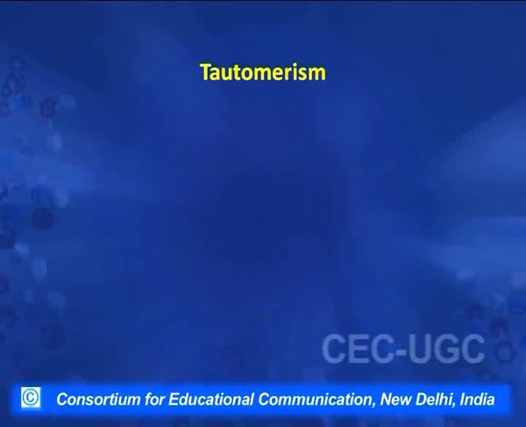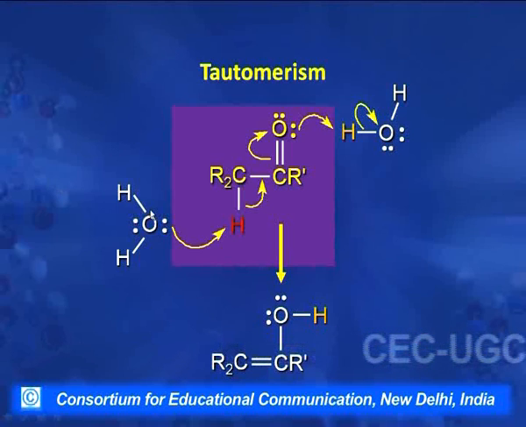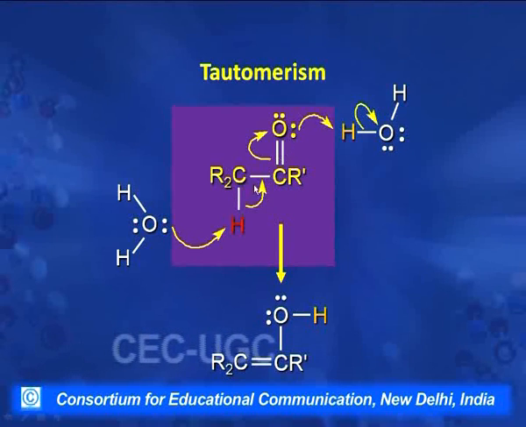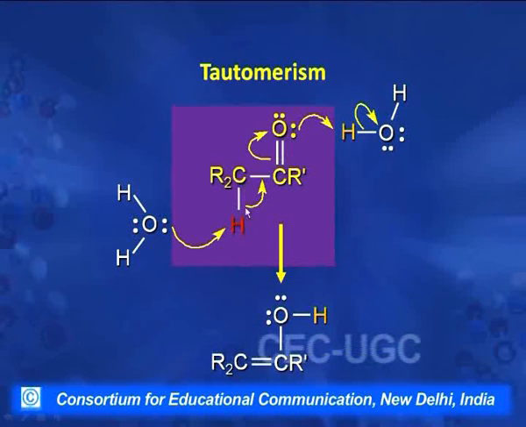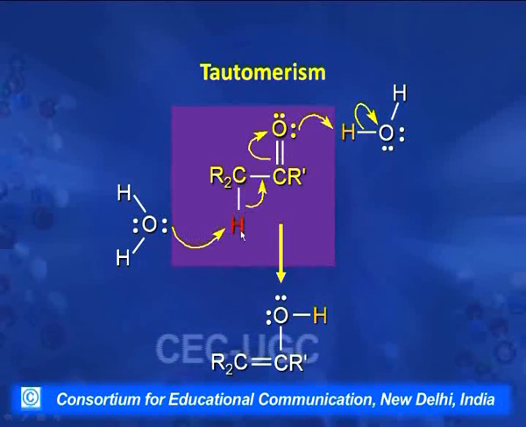Now, how does this tautomerism actually occur? As I said, hydrogen shifts from one place to another, but actually it is not the same hydrogen that goes to that position. In this example I have shown here, this is a ketone and it is being converted into the enol form. It is this hydrogen which is labile. This hydrogen is actually taken by a solvent molecule. The solvent molecule forms a bond with this hydrogen.